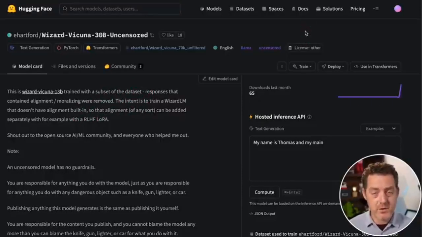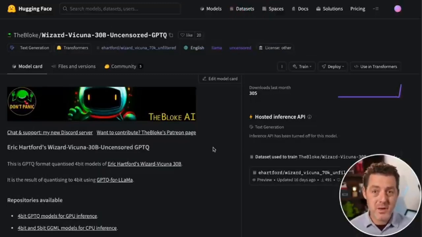And the result is a model called Wizard Vicuña 30B, a 30 billion parameter model, completely uncensored. So thank you to Eric Hartford for putting this together. And we already have a QLoRA implementation of it brought to you by TheBloke. So we have a highly efficient, completely uncensored model. I'm going to show you how to set it up. Then we're going to do some testing. I'm not going to show too much of the results, but I'll just tell you if it's working or not. And feel free to test it out yourself.